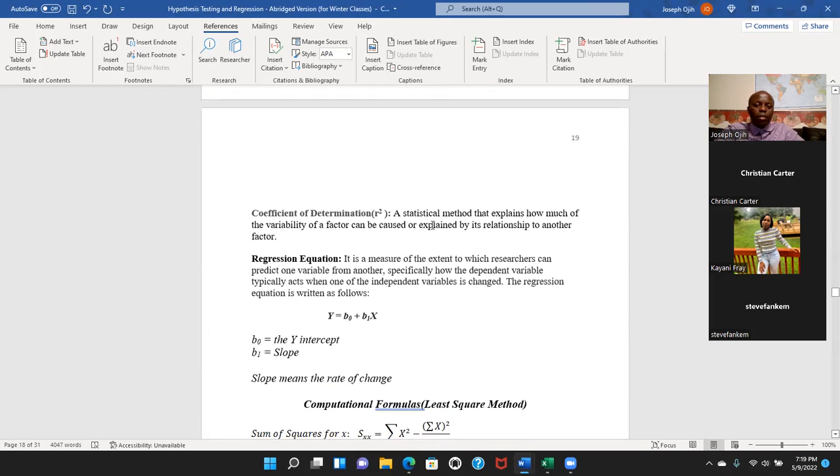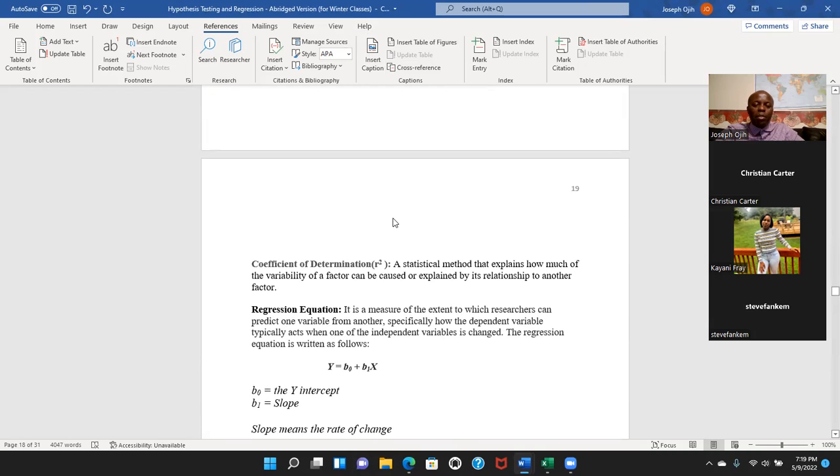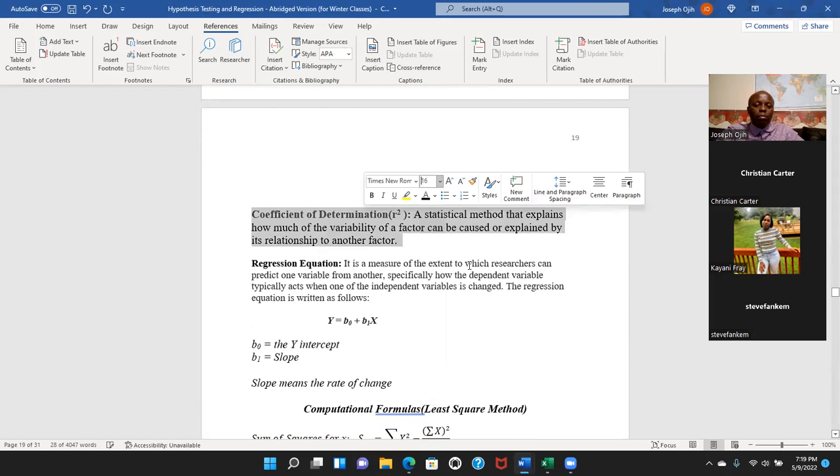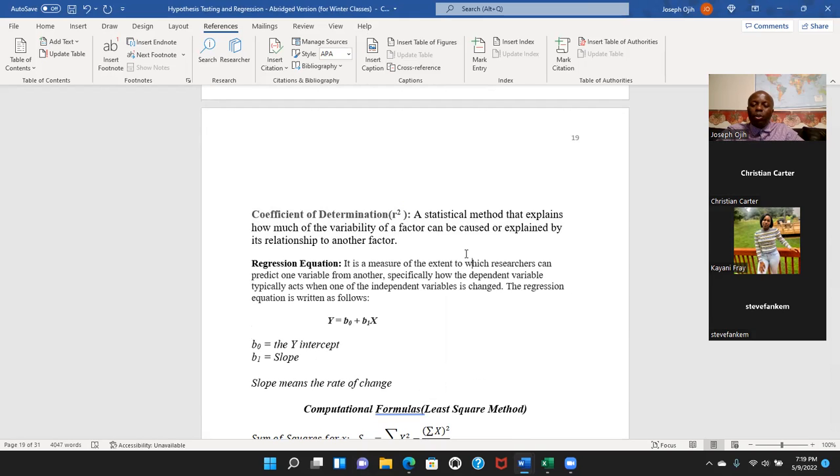Now, the correlation coefficient, like I said, we use R to estimate it. There's another one we call R squared, the coefficient of determination. It explains how much of the variability of a factor can be explained by its relationship with another factor. We'll come to that when we start interpreting results.